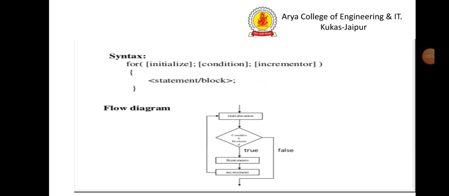Syntax: for initialize, condition and incrementer. There is a semicolon between all three, then the statement or the block of statements will be executed. Flow diagram. Initialization occurs at once, then the condition. If the condition is true, then the statement will execute, and then increment will occur, and then again it will go to check the condition, and if it is false then the loop terminates.